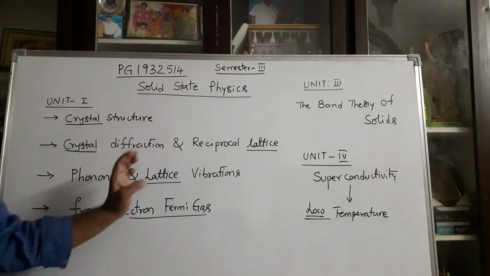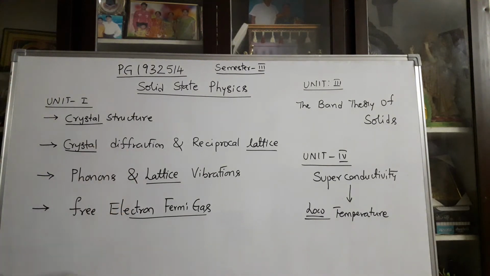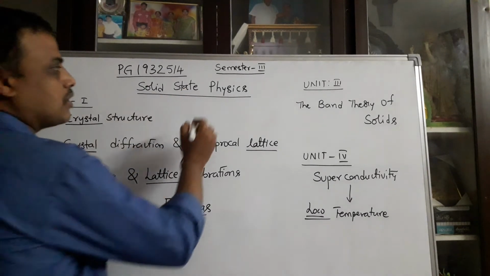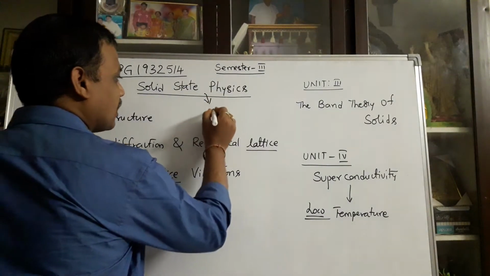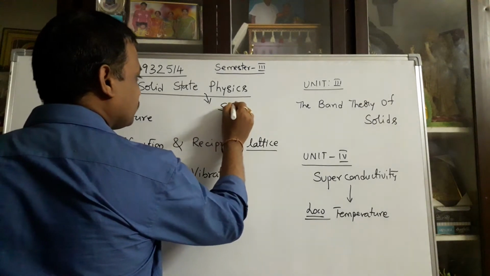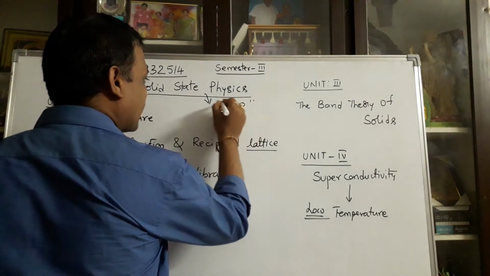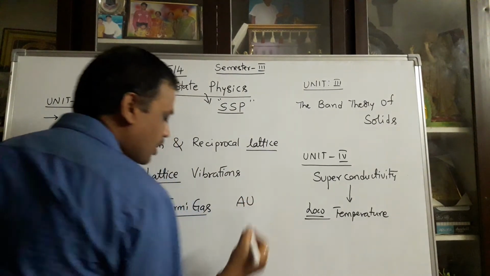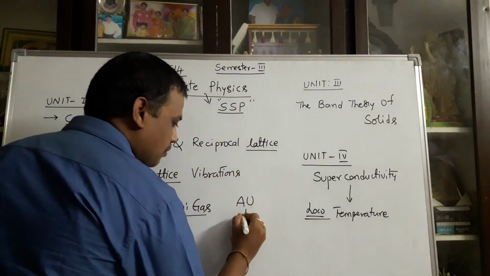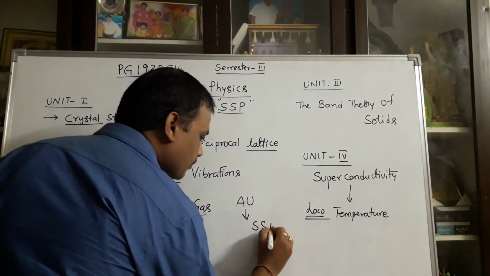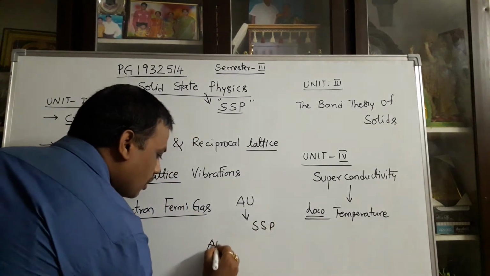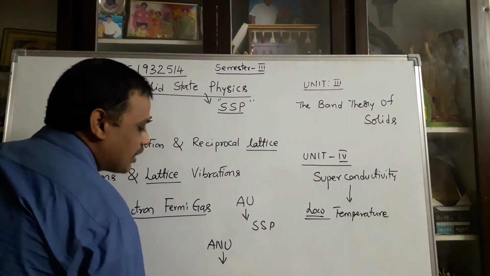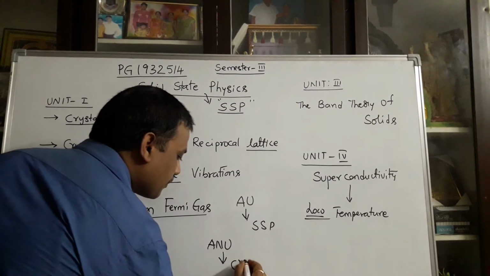Before going to the topic, our paper name is solid state physics. This solid state physics is simply called SSP. In the AU region, Andhra University region, this paper is called SSP. From the ANU, Acharya Nagarjuna University point of view, the same paper is called CMP.